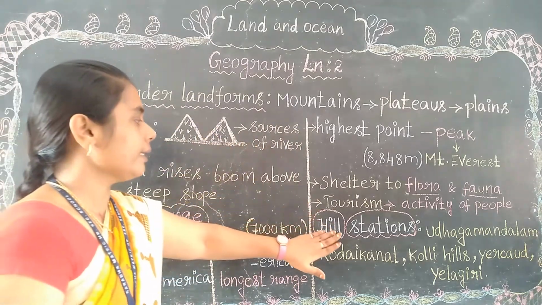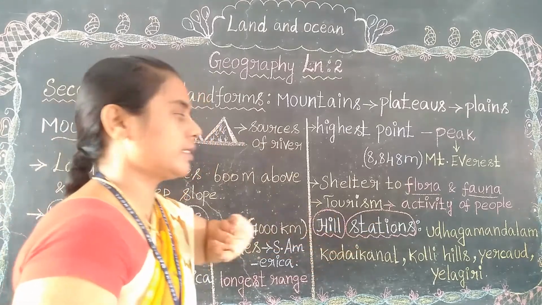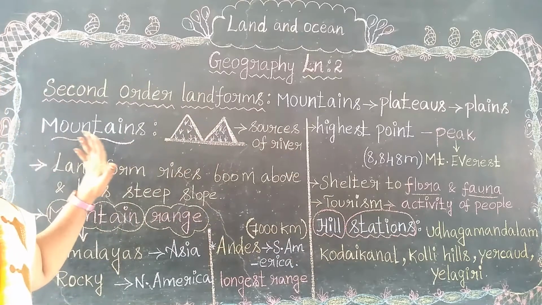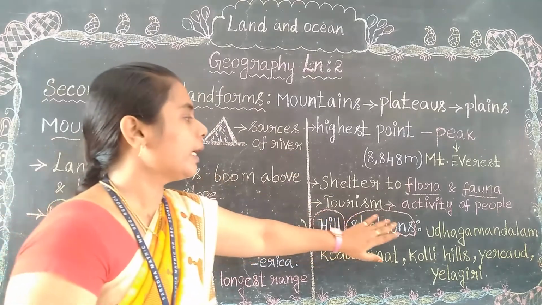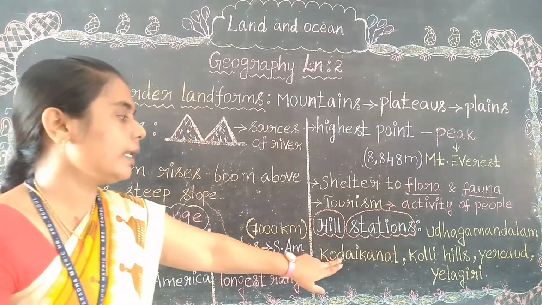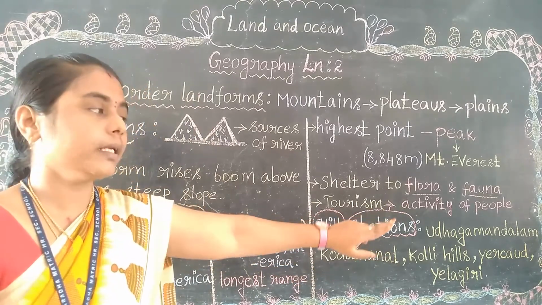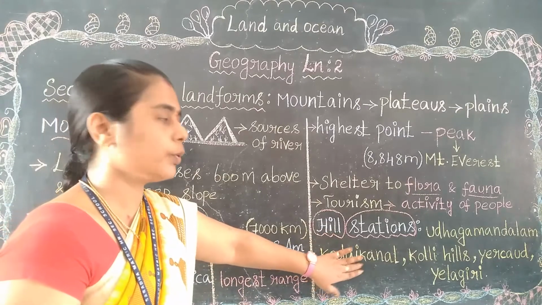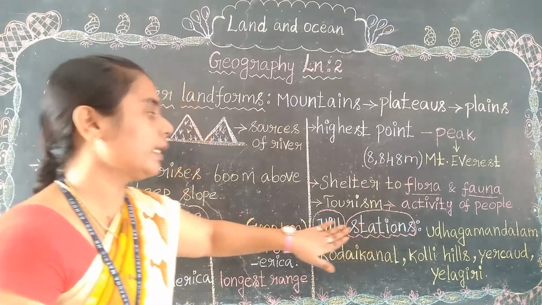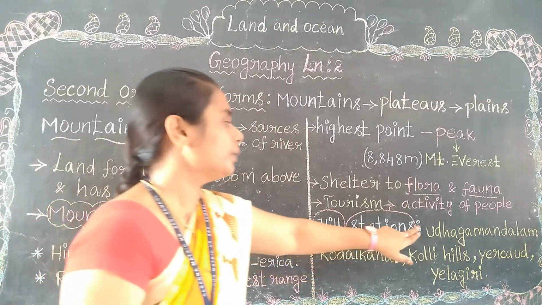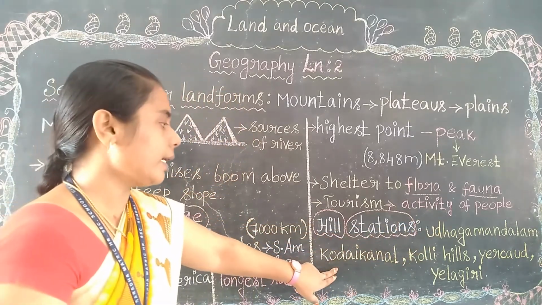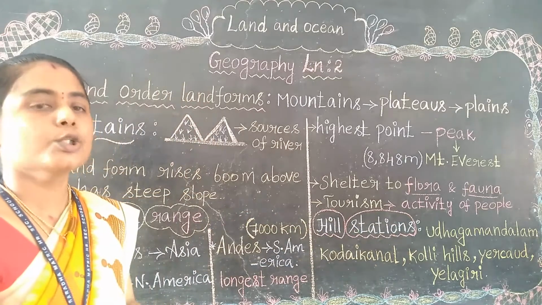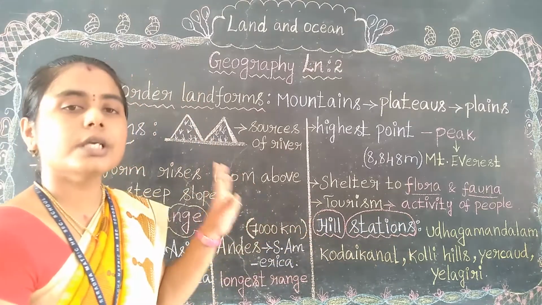See, at last, finally, hill stations. We have 5 hill stations in the mountains. What are they? Udagamandalam, Kodaikanal, Kolli Hills, Yerkad, Elagiri. I am repeating to help you recall. What hill stations do we have? Udagamandalam, Kodaikanal, Kolli Hills, Yerkad, Elagiri. So these 5 are the hill stations we have.